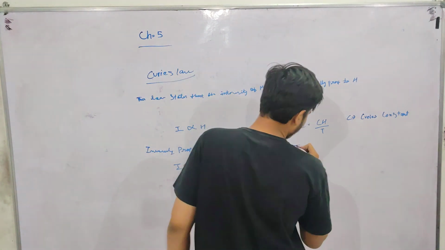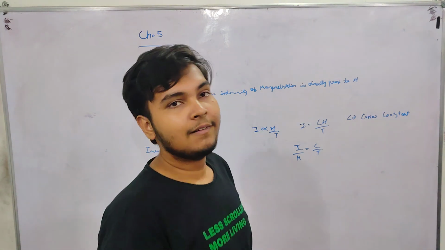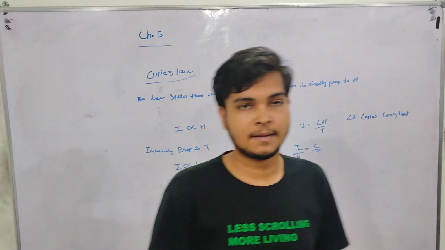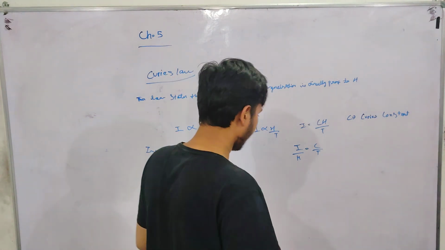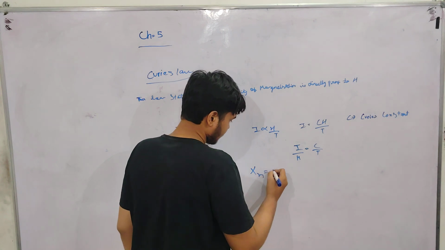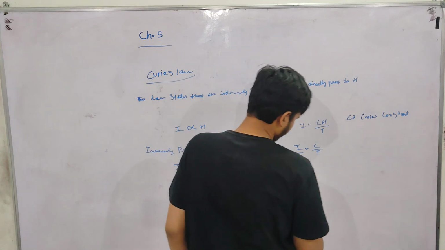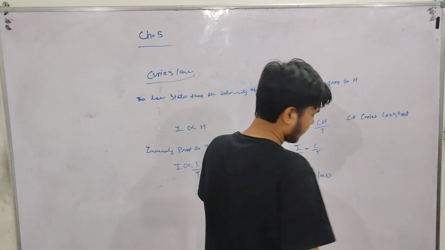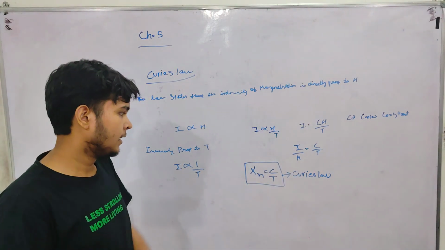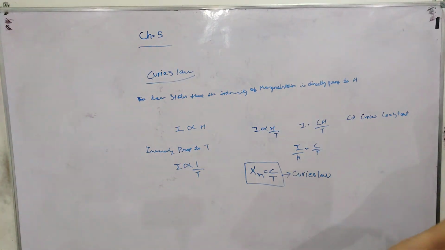Here it will be I by H equals C by T. We have learned that I by H is Xm, the magnetic susceptibility. So by this relation we get Xm equals C by T. This is Curie's law, which is very important. If we have I, H and C, we can find Xm using this.